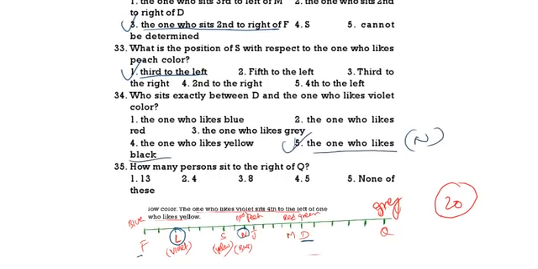How many persons sit to the right of Q? Q is only last. Nobody is sitting. So none. With this we completed reasoning of paper 8.